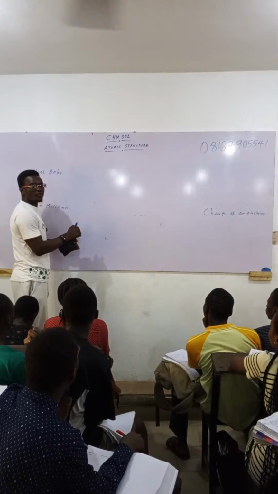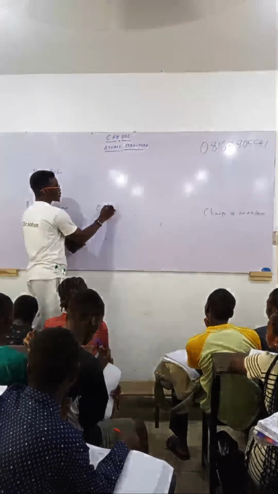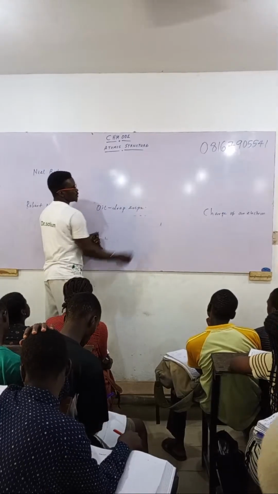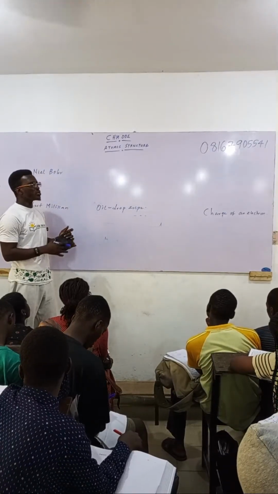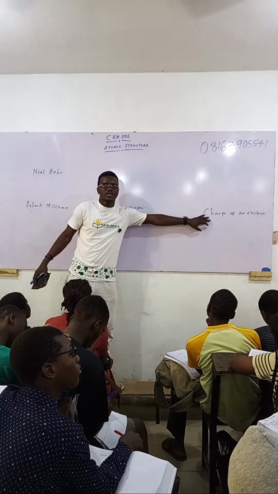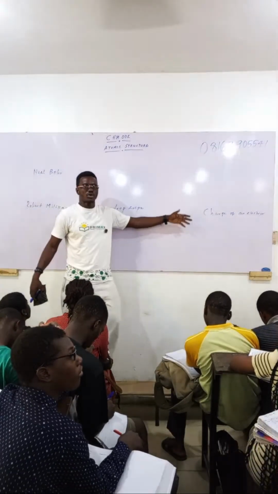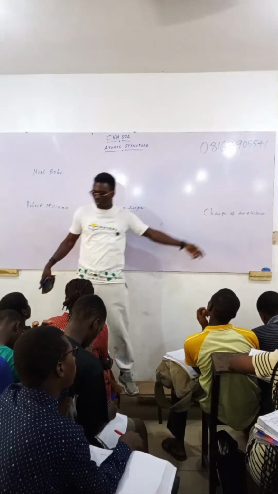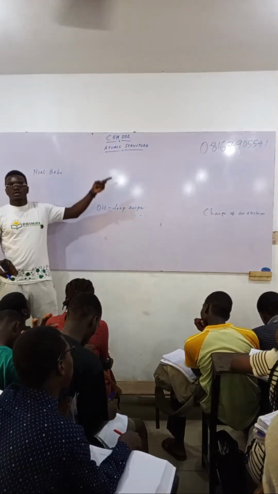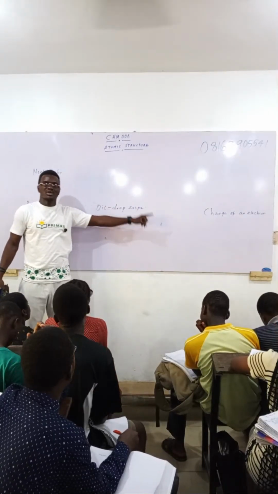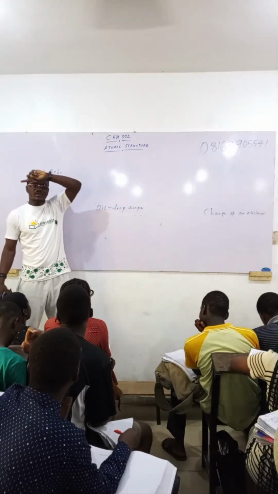Robert Millikan performed a drop experiment. So he did a drop experiment to discover the charge of an electron. So they can ask you about the experiment and they can ask you about what it discovered. So I said planetary movement of electron is done by who? Ernest Rutherford. So you can add that to your notes.